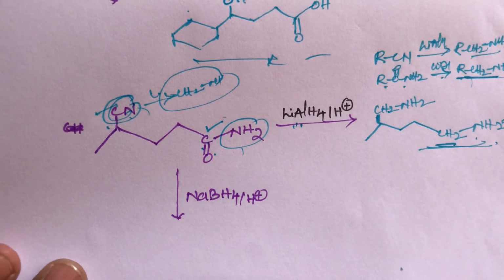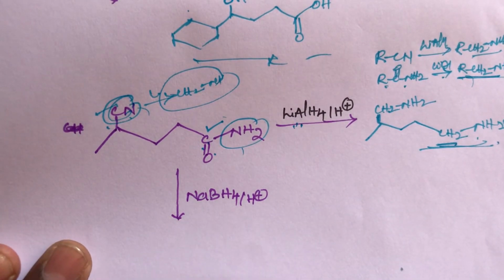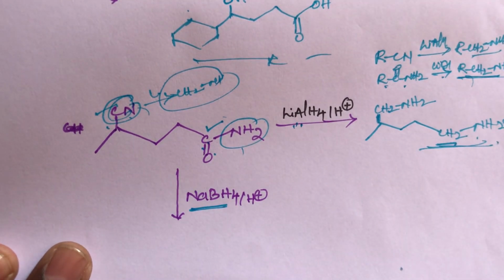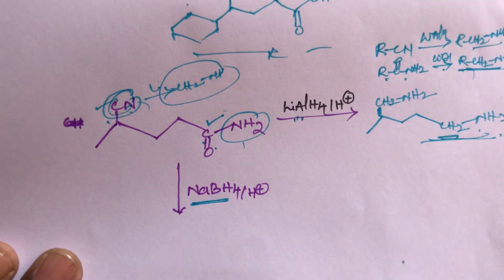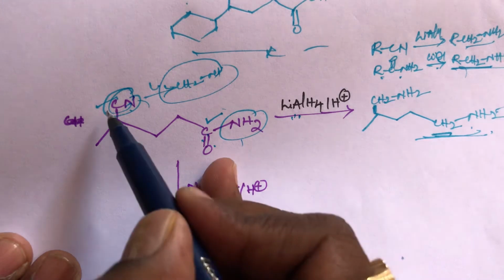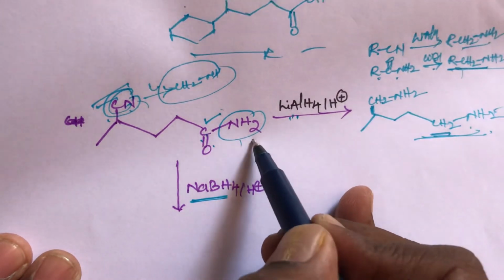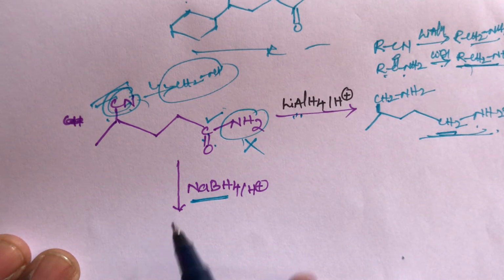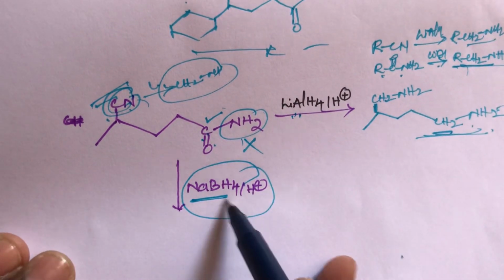But when this compound reacts with sodium borohydride in the presence of acidic hydrogen, sodium borohydride can reduce only the cyanide group. It is very important, students. Sodium borohydride can reduce only the cyanide group, and cannot reduce the amide. This is also very important, students.